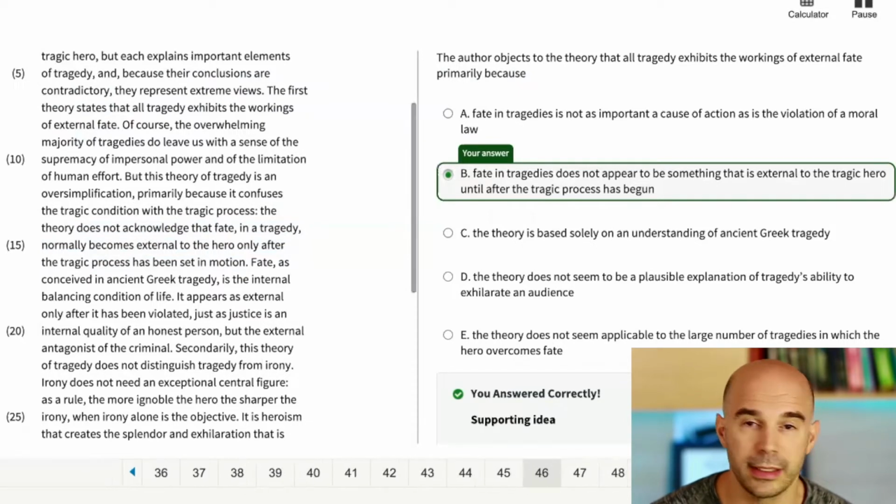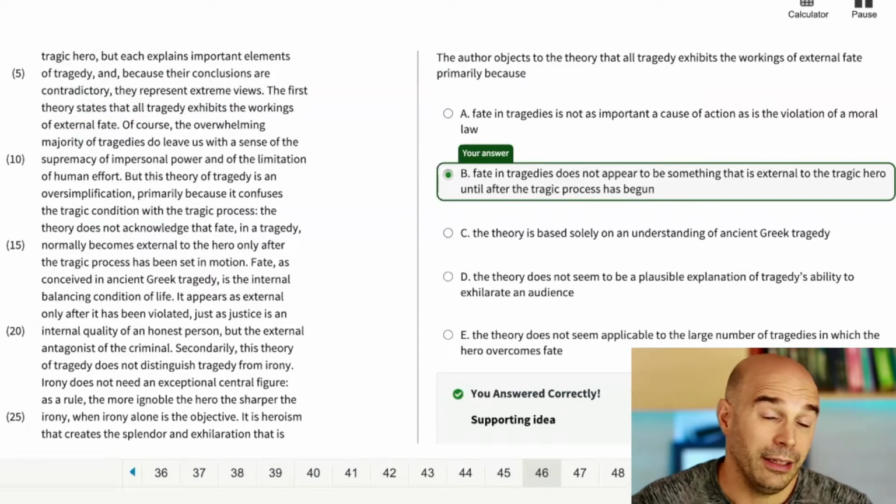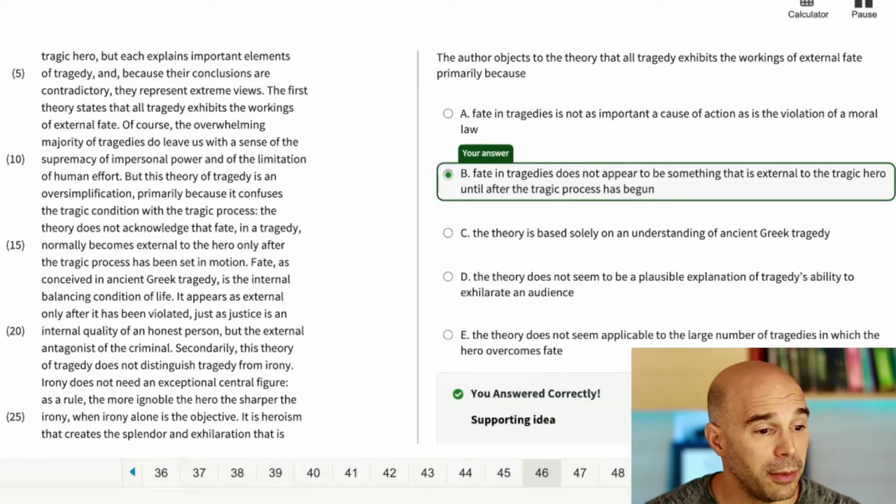I would not read C, D, and E here because, well, for one thing, I loved B. B was saying exactly what I needed it to say. And for another thing, there's a limited amount of time on this test. So I really see no reason in reading C, D, and E. I mean, imagine if I read C, D, and E and then I like one of them. So now I like B and another answer choice. Why would I want to be in that position on the test? Much rather just pick B and move on.